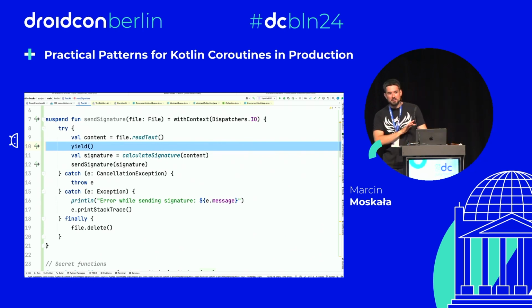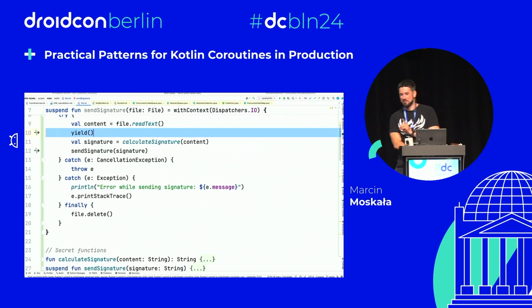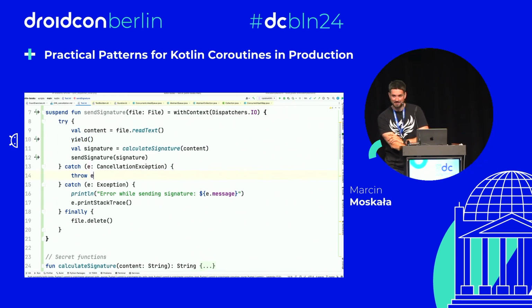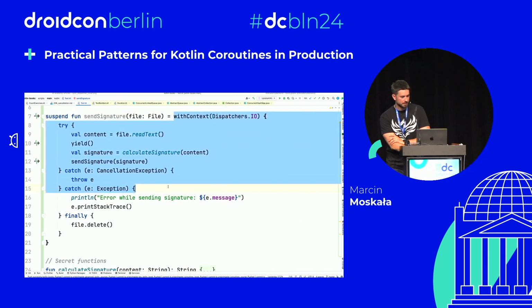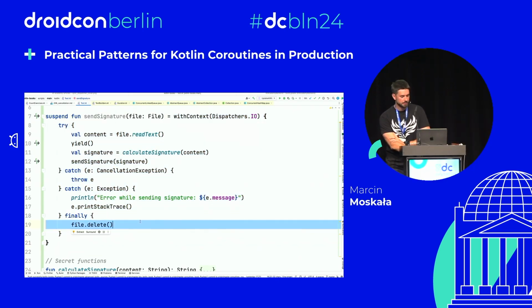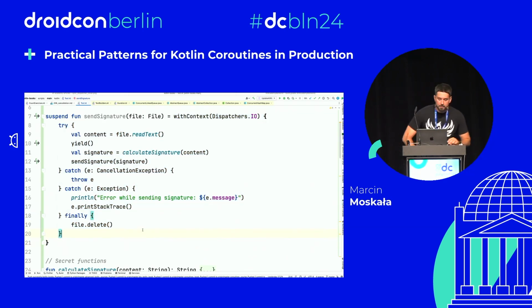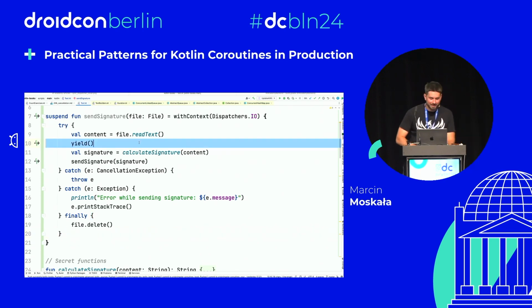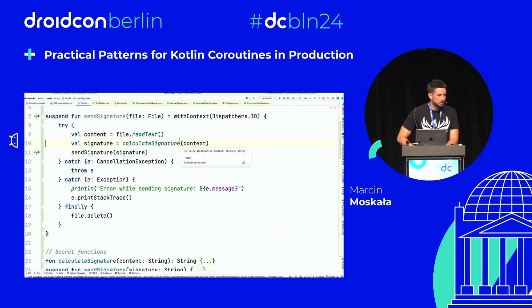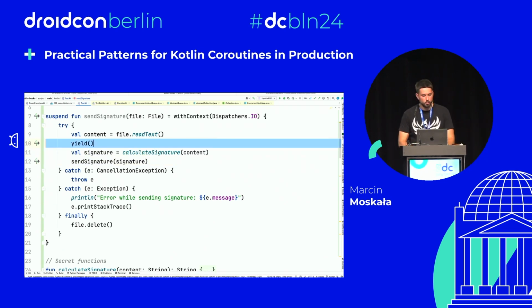Sorry, but I truly believe that's all in here. I have another one in a moment. I just have a question. Will file delete be executed on the dispatcher's IO threads? Right now, yes, because it is wrapping everything. Okay, so even though it's not suspending? Yeah, because this coroutine is executed on dispatcher's IO. One thing I hoped you would incorrectly give me as an answer is to use async await, which would be nonsense because it's clearly a sequence of operations, and so async await would be no improvement at all in here.